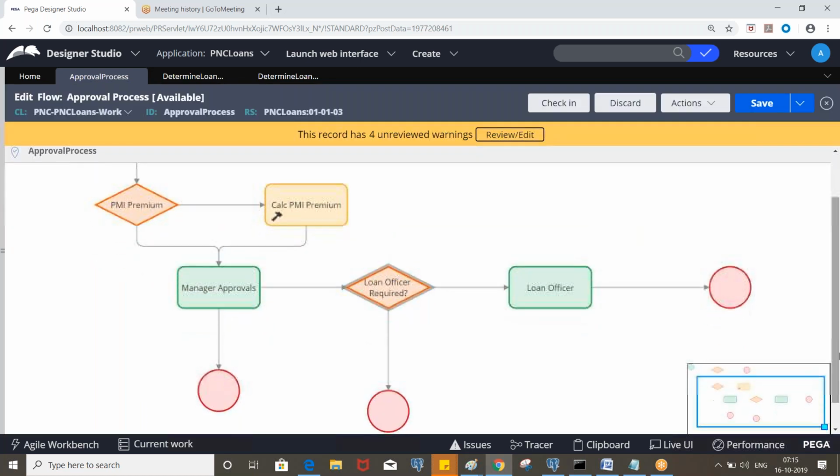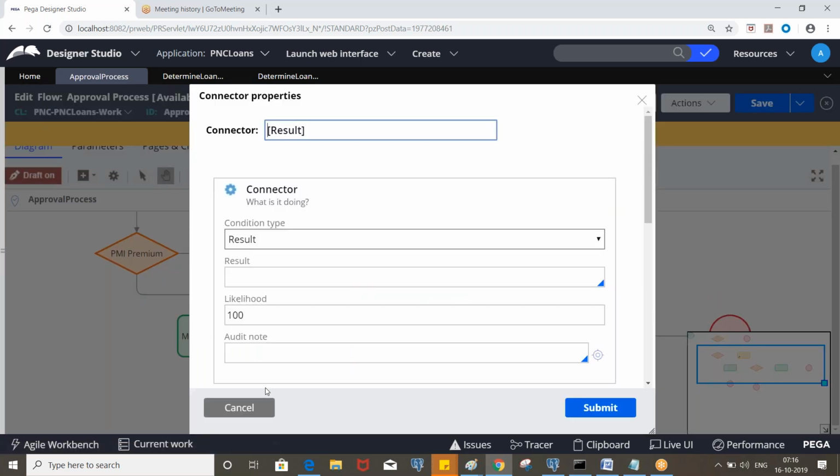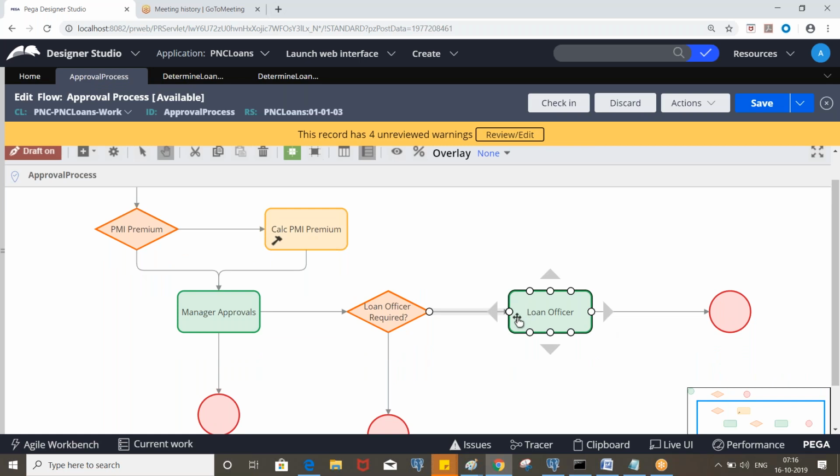If the connectors are not already defined, then connectors will be displayed automatically based on the return value. Otherwise, you need to select the values. So what is the result value for this?